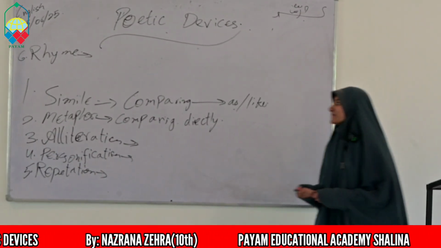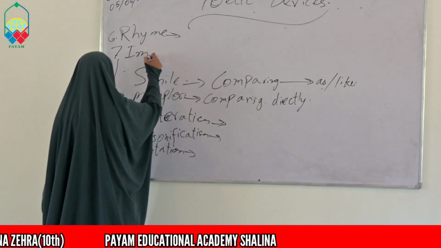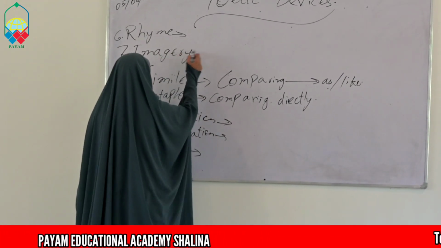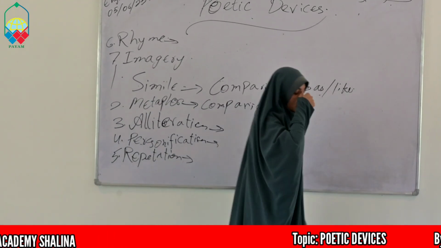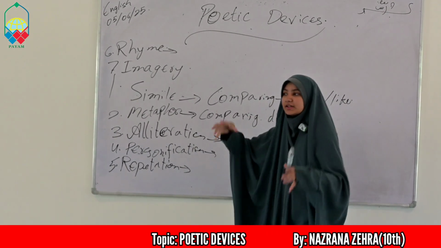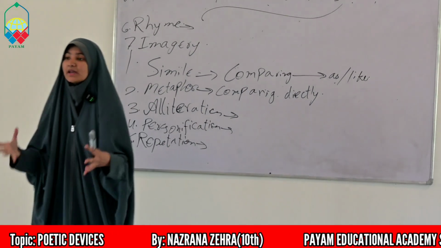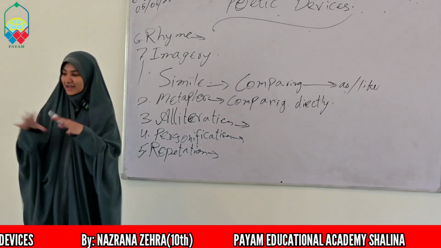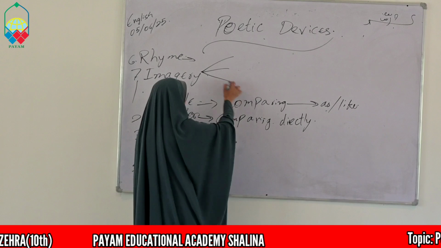And the seventh one is imagery. Imagery is the poetic device, the tool in which the poet uses some words by which the reader gets some ideas. For example, the reader may imagine himself in that environment. And imagery has seven types.